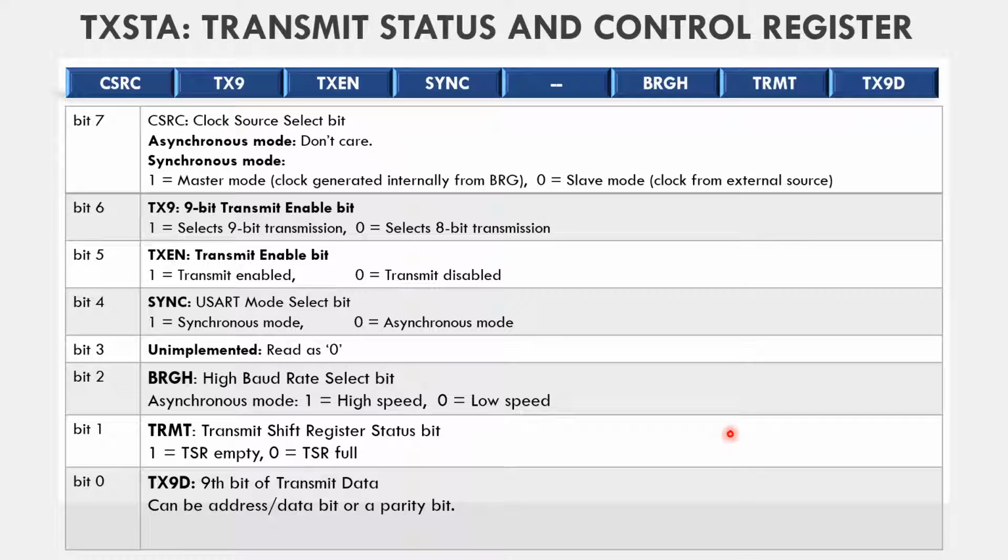Next is TRMT, the transmit shift register status bit. 1 indicates TSR empty and 0 indicates TSR full. This TSR register is the heart of the USART module. We will also discuss this in detail in the coming slides. And the last bit, bit 0, is TX9D, the ninth bit of the transmit data. It can be an address or data bit or a parity bit.